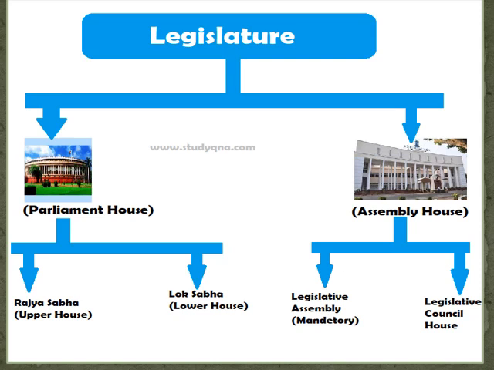Whereas at the state level, the legislatures are the Vidhan Sabha and Vidhan Parishad, that is legislative assembly and legislative council. So this is the legislature setup at the central and state level. In this chapter we will read about the Union Parliament. Whenever the word union comes, we are talking about the central government.